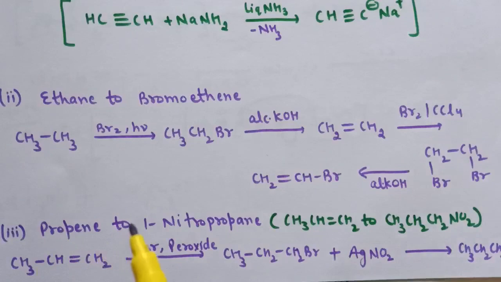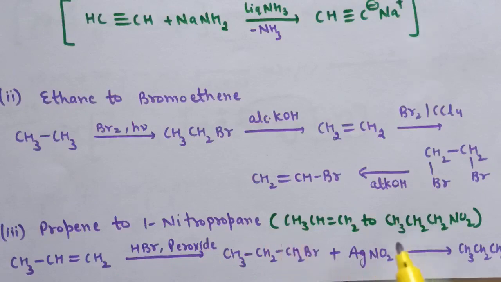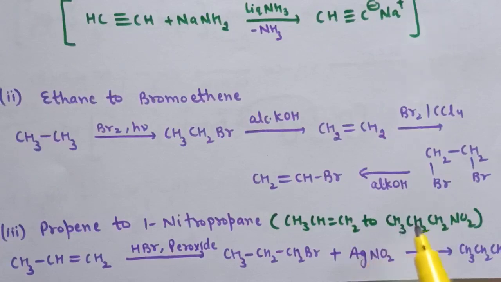Third is propene to 1-nitropropane. So this is the formula for propene and this is the formula for 1-nitropropane. So first we will add HBr in presence of peroxide. HBr addition will take place on this double bond, and in presence of peroxide anti-Markovnikov's rule is applied, and therefore this is the product. Now when we treat this alkyl halide with AgNO2, so here we are getting our product, that is 1-nitropropane.